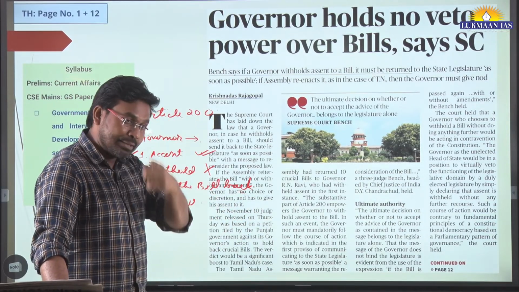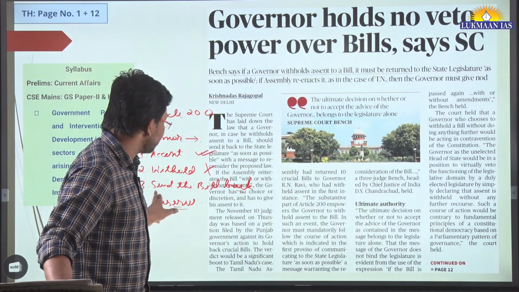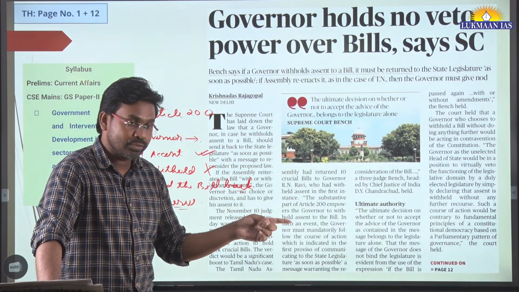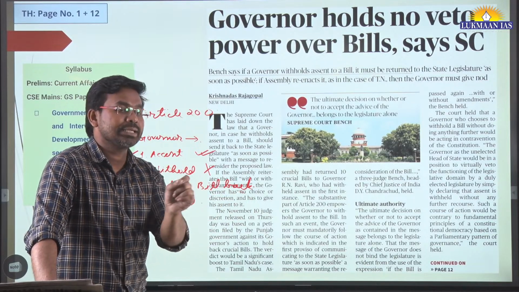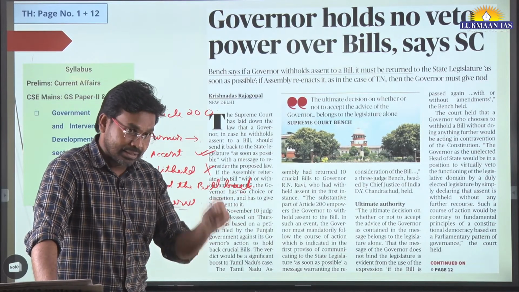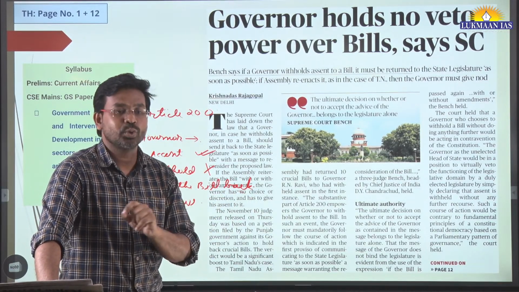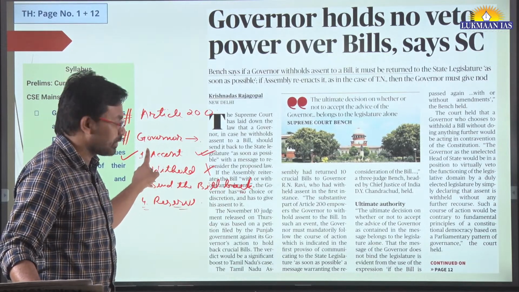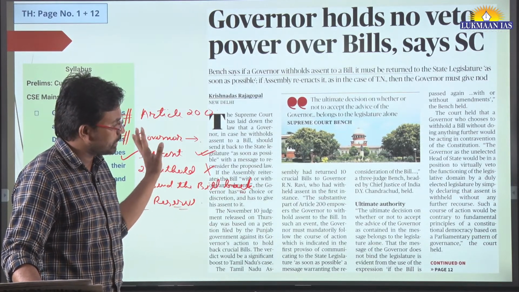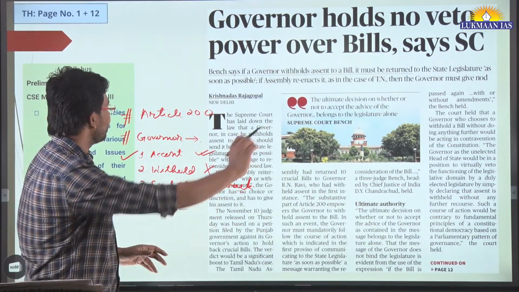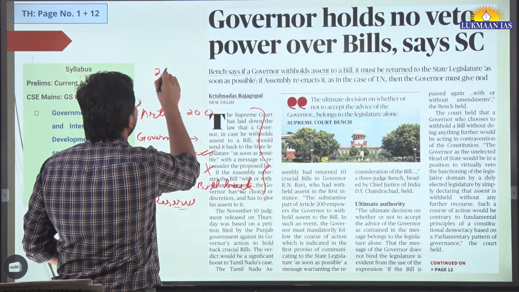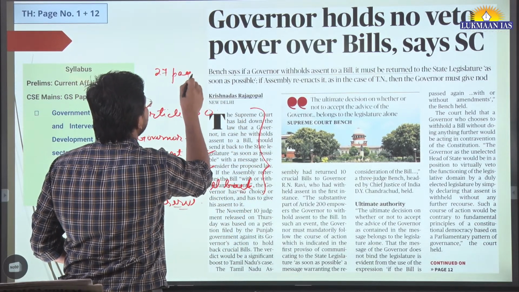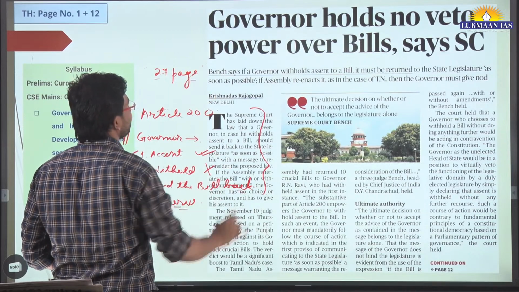And if the governor sends the bill back to the house, and the house passes this bill again with or without the amendments suggested by the governor, in that case the governor has no choice. The governor should give the assent to those bills. So the Supreme Court of India has given this judgment, and the 27-page judgment is also uploaded to the website of the Supreme Court of India.